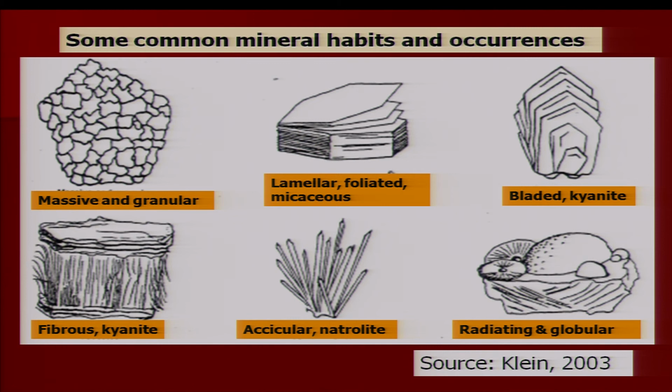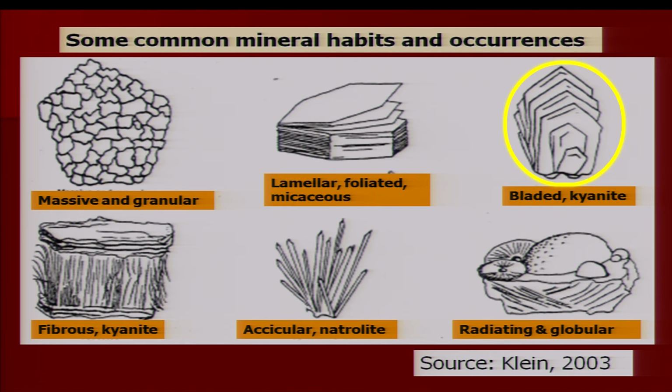First you can see massive. This is the picture on the top left of the figure, where you can see a mineral which is massive and granular. The second one shows lamellar or foliated habit. You can see the crystals, or the grains, can be separated just like a book. You can separate different layers by layers.